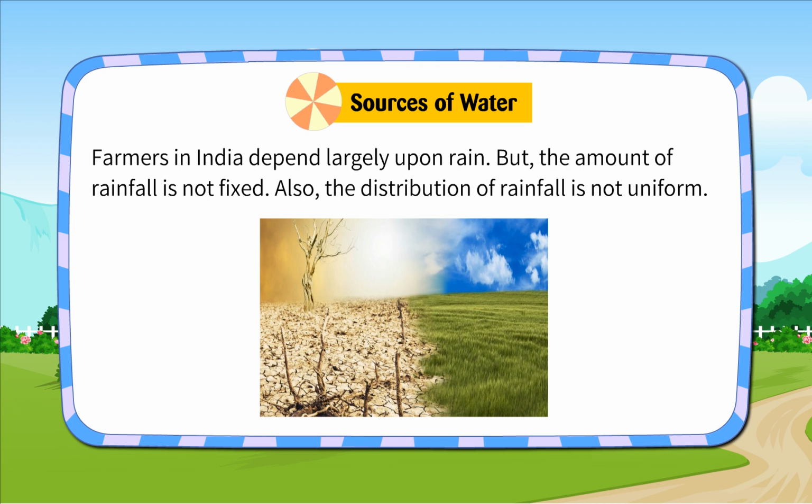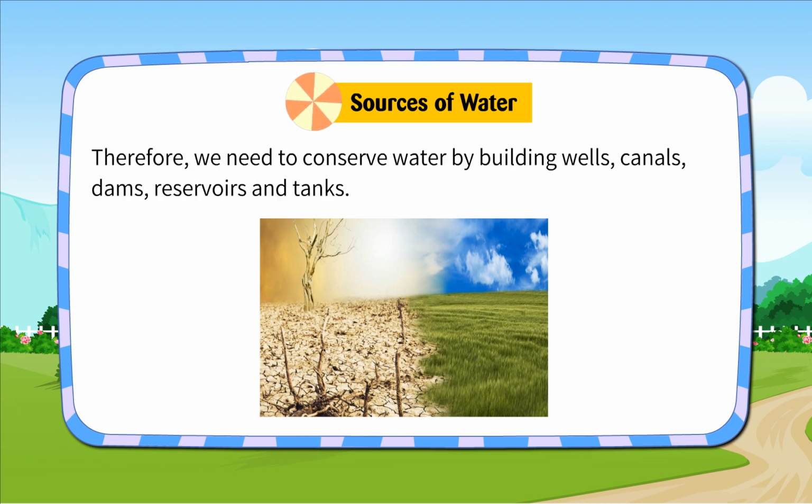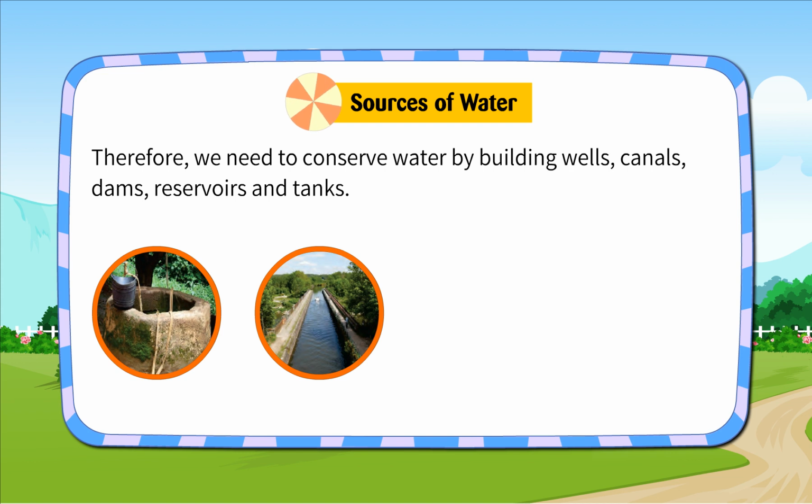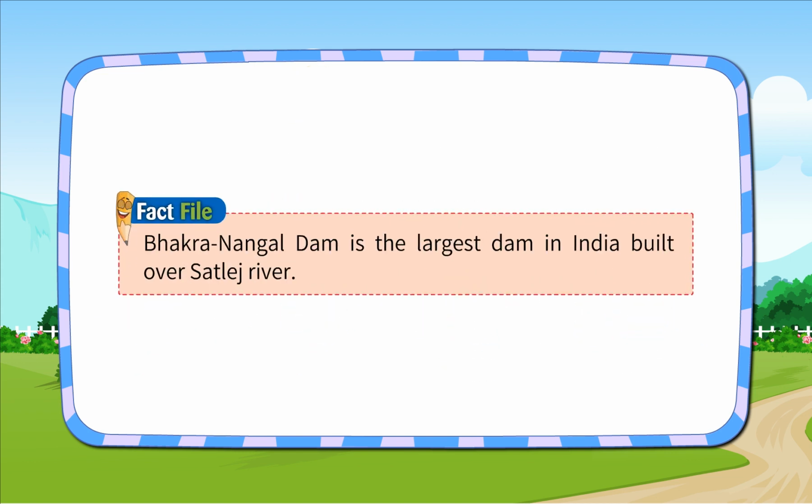Farmers in India depend largely upon rain, but the amount of rainfall is not fixed. Also, the distribution of rainfall is not uniform. This means that while some places get a good amount of rainfall, others do not. Moreover, it does not rain throughout the year. Therefore, we need to conserve water by building wells, canals, dams, reservoirs and tanks. Fact File: Bhakra Nangal Dam is the largest dam in India, built over the Satluj River.